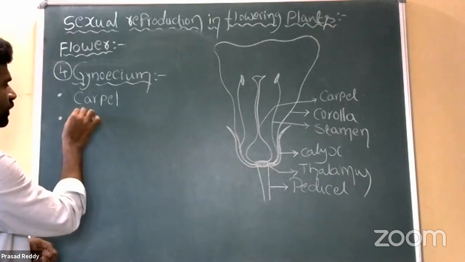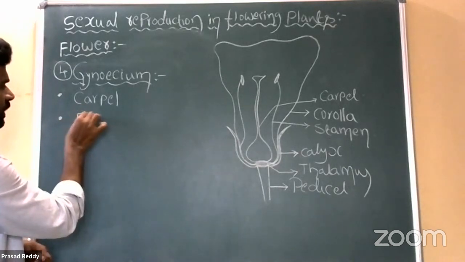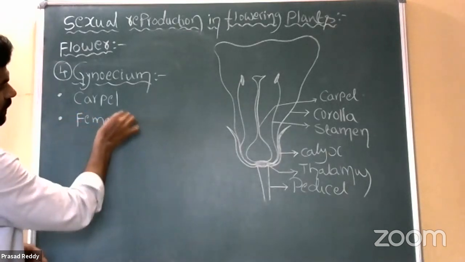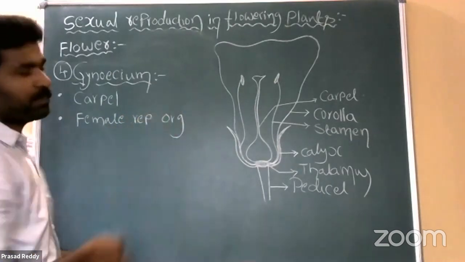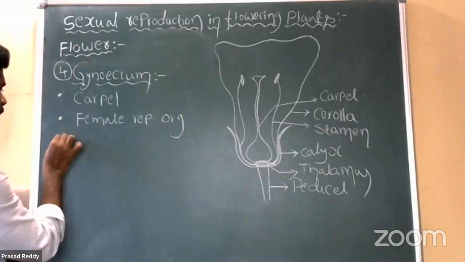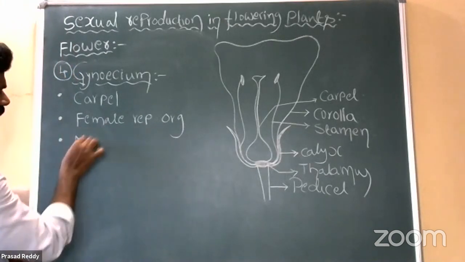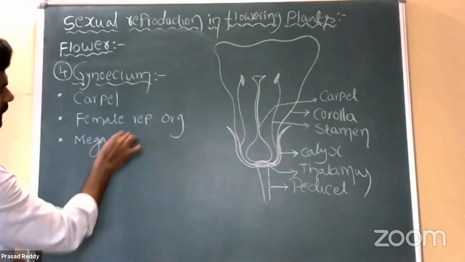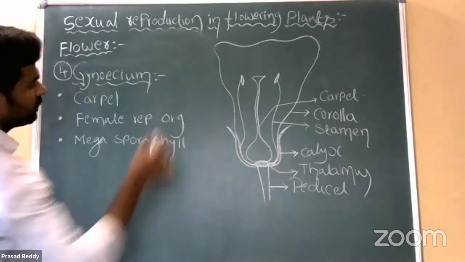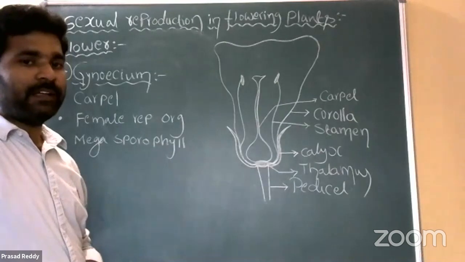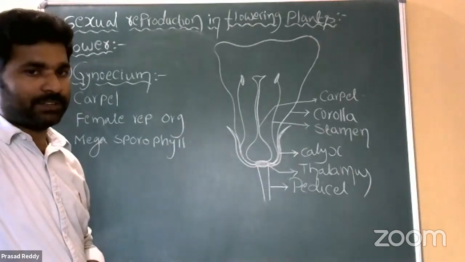So does it represent the female reproductive organ or the male reproductive organ? Female reproductive organ. It represents the female reproductive organ and it is also called megasporophyll. Why do we call it megasporophyll? It is a megaspore producing leaf-like structure, right?